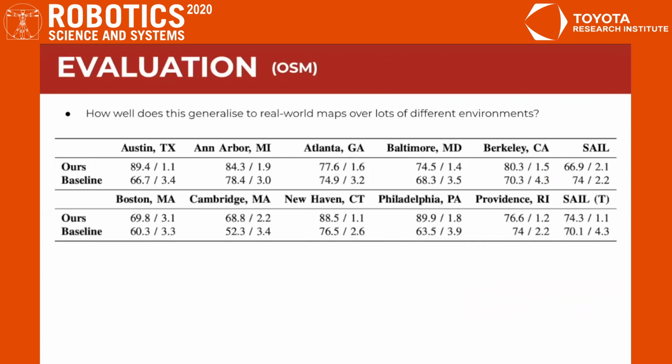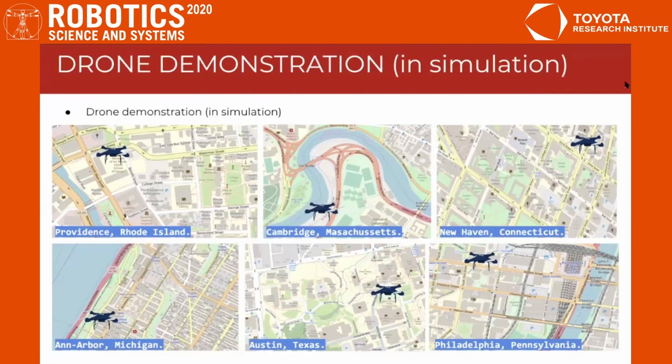And then when we evaluate on the newly collected data, which has the more complex temporal constraints in real-world OpenStreetMap environments, we can see that our model outperforms the baseline in nearly all of the environments. And finally, we do a demonstration with the Skydio drone in simulation. So we do this over 6 different real-world OpenStreetMap environments for unseen natural language commands. And we can see from the video that it actually follows the commands correctly. Thank you, and here is the video.